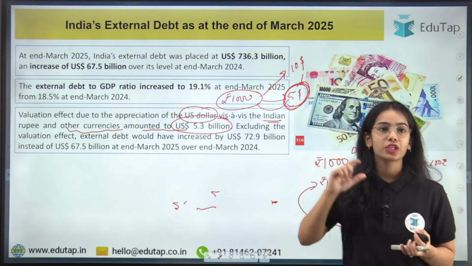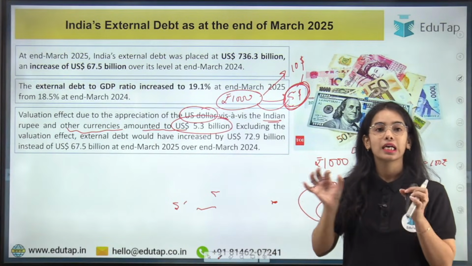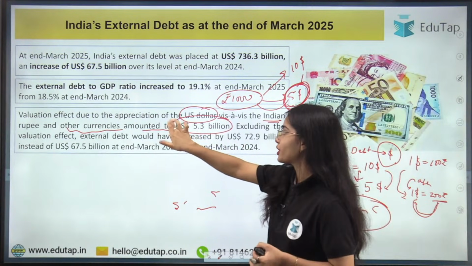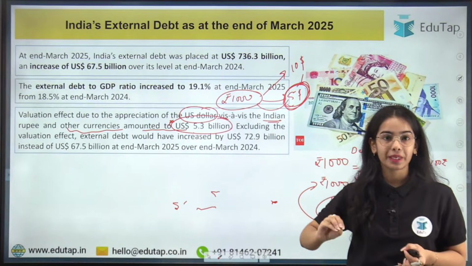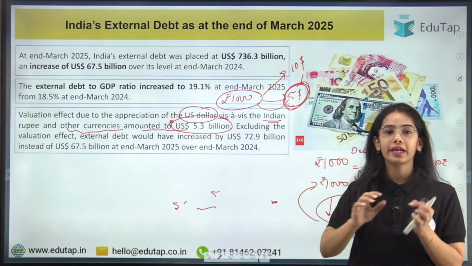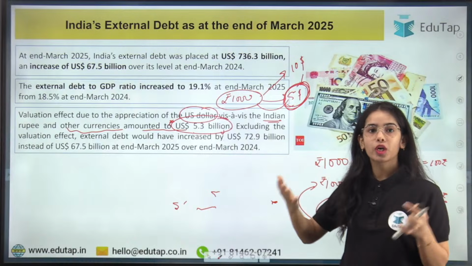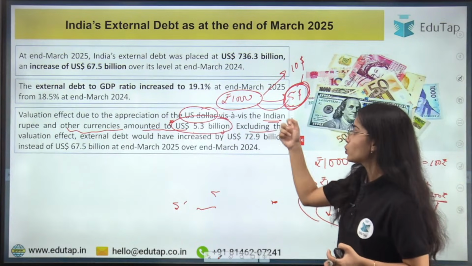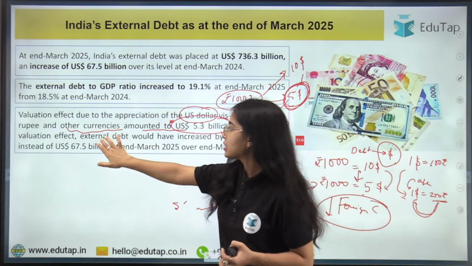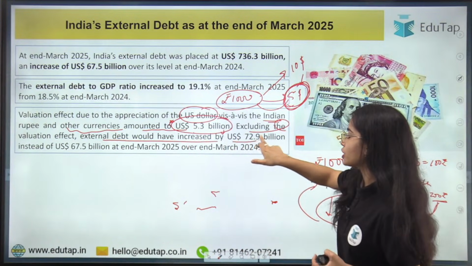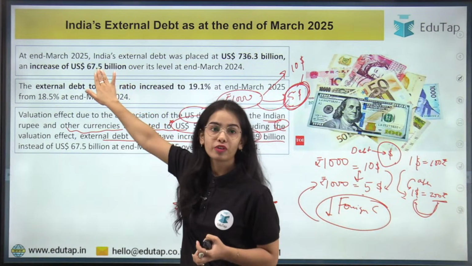So the appreciation that has happened in the US dollar against the Indian currency and against the other currencies has amounted to US dollar 5.3 billion. That means we required this much less amount to cover our borrowing. Okay, so excluding the valuation effect of 5.3 billion dollars, external debt would have increased by US dollar 72.9 billion, but it actually increased by 67.5 billion dollars.